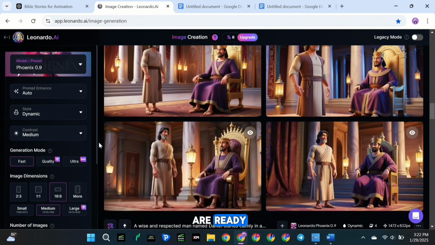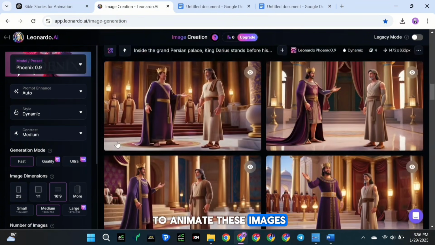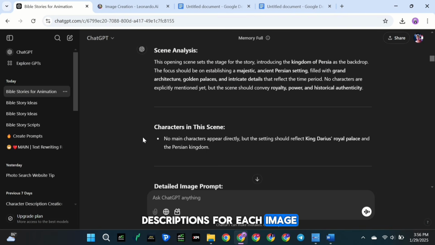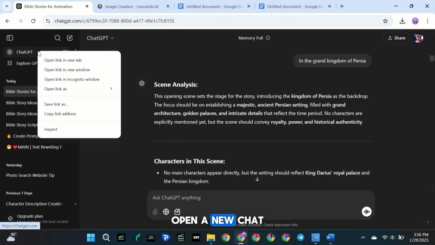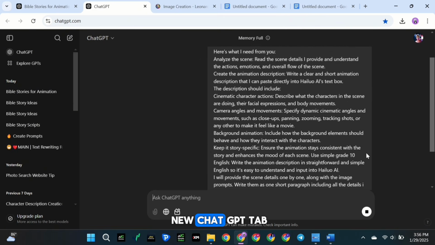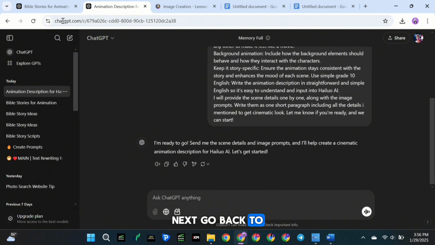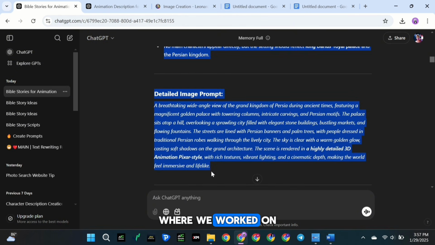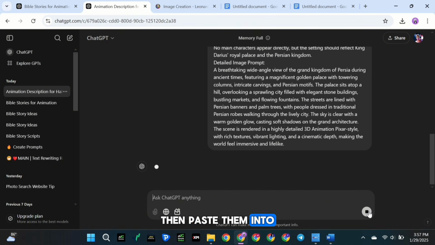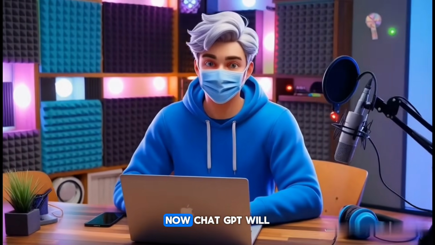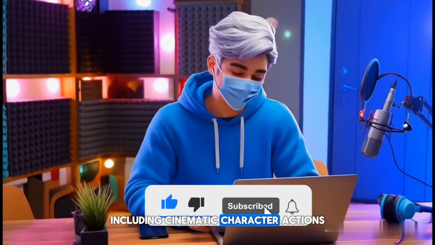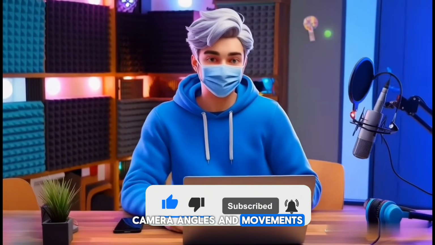Once all the images are ready, the next step is to animate these images. To do this, I've created another prompt to help generate animation descriptions for each image. Here's how it works. First, open a new ChatGPT tab and copy the fifth prompt from our Discord server. Paste it into the new ChatGPT tab. Next, go back to the previous ChatGPT tab where we worked on the image prompts. Copy the scene analysis and the image prompt, then paste them into the new ChatGPT tab. Now, ChatGPT will provide you with a detailed animation description, including cinematic character actions, camera angles and movements, and background animation.